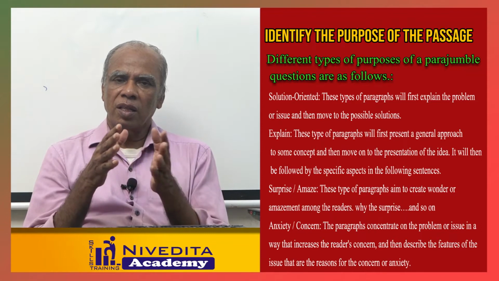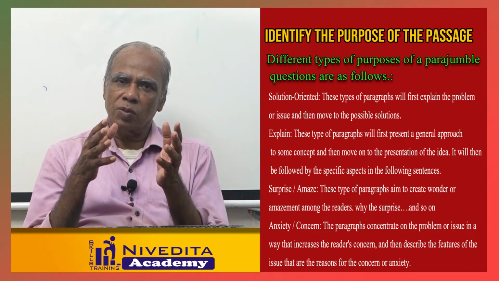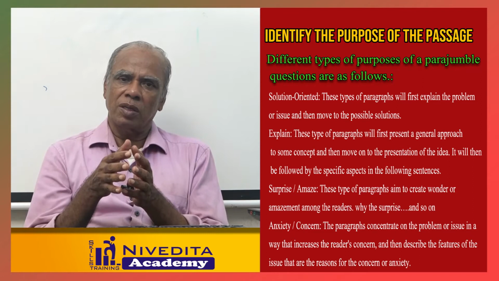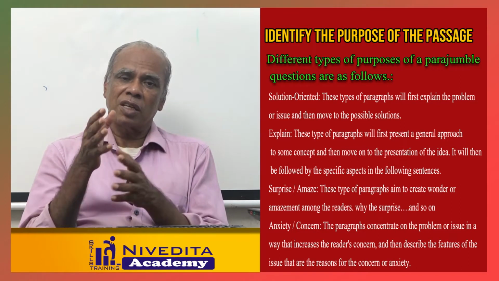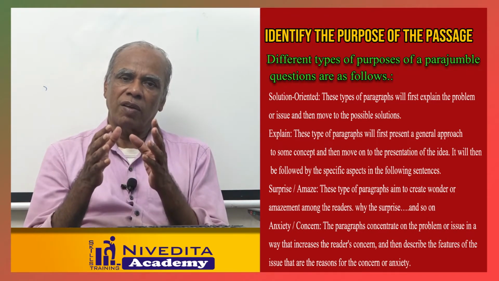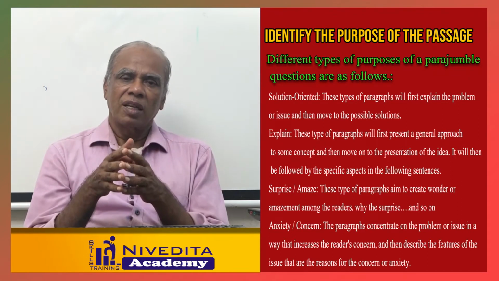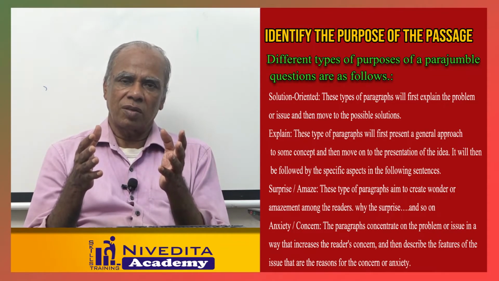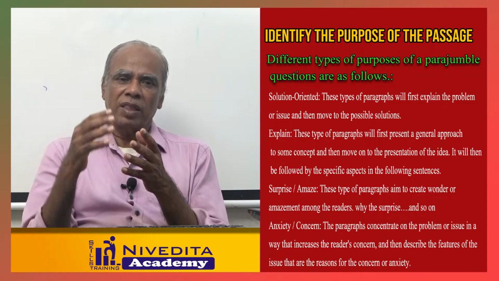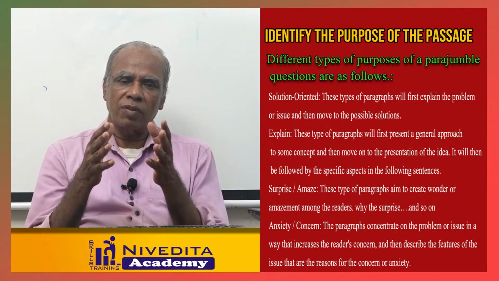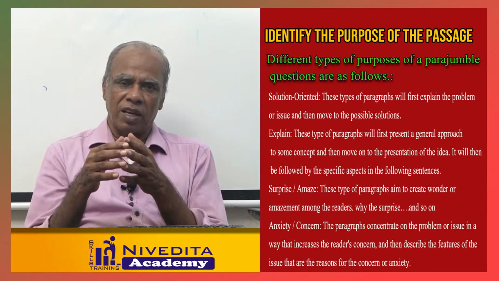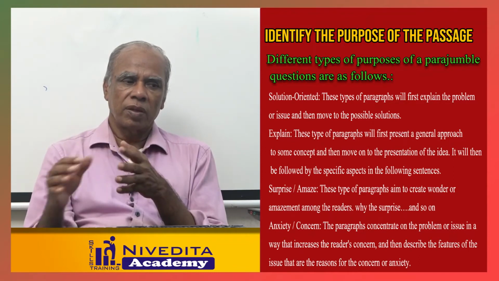Then, to explain that approach, what kind of explanations and ideas are presented there, you have to see that. That kind of paragraph may also be there. You have to see whether this purpose is there or not in the paragraph.